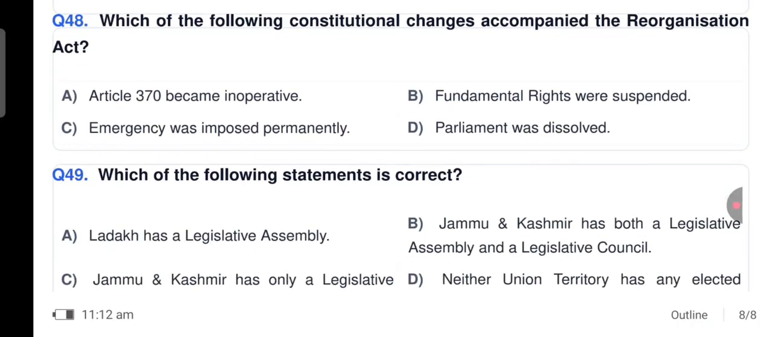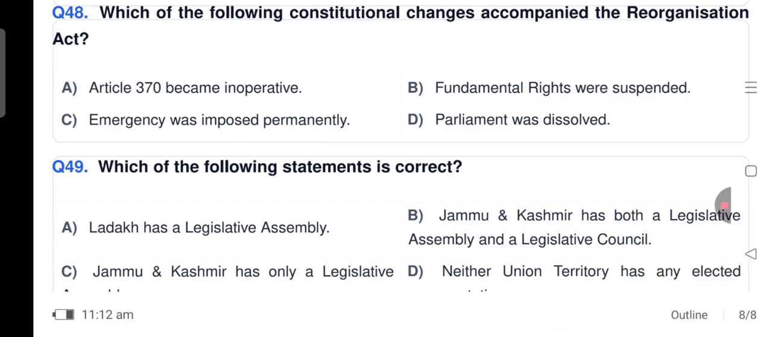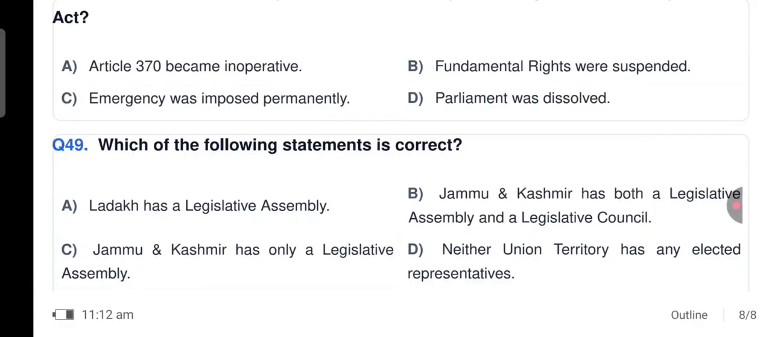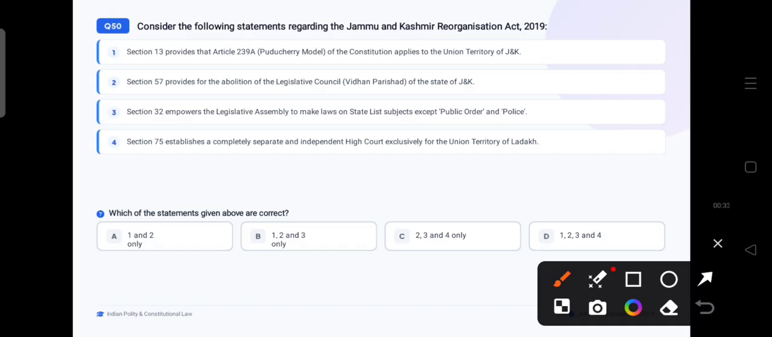Which of the following statements is correct? Ladakh has a legislative assembly. Jammu and Kashmir has both a legislative assembly and a legislative council. Jammu and Kashmir has only a legislative assembly. Neither union territory has any elected representative. So it is J&K has only a legislative assembly. Option C. Now the last question is, consider the following statements regarding the Jammu and Kashmir Reorganisation Act 2019.